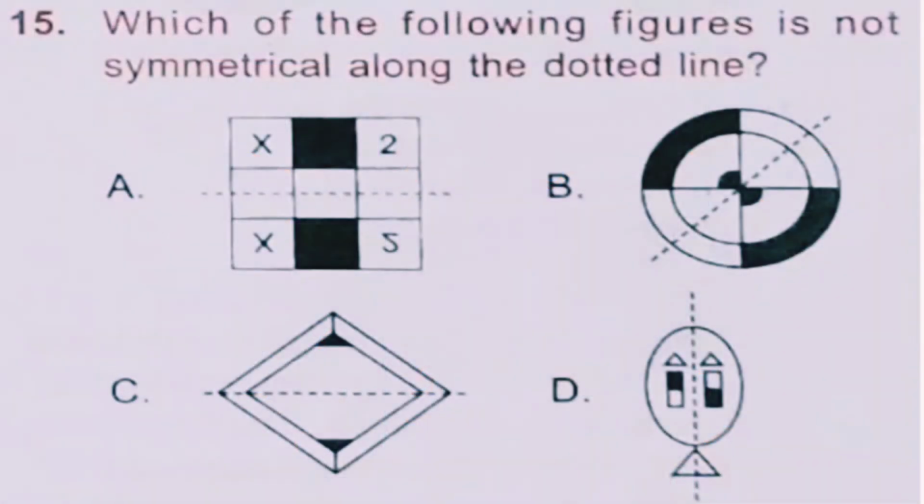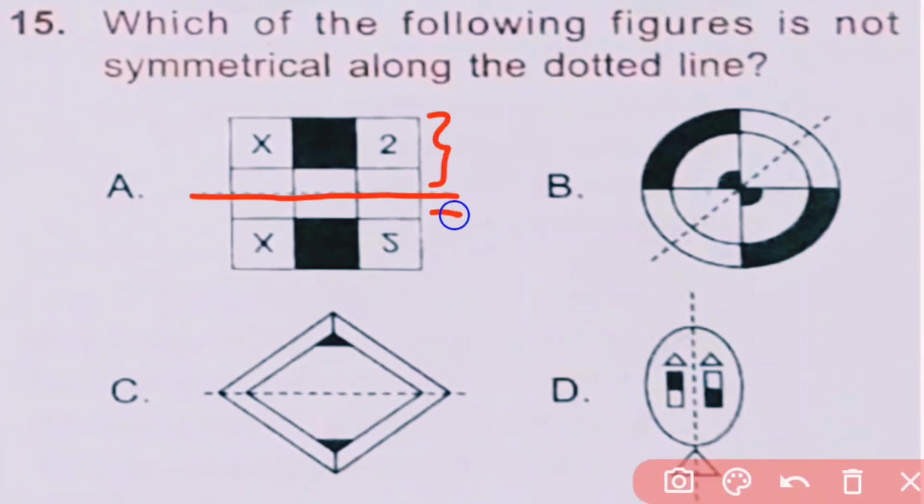Question number 15. Which of the following figures is not symmetrical along the dotted line? So now here in option A, this line makes it exactly similar two parts. In option B, this dotted line makes the two parts exactly similar. In option C also, this line makes the parts exactly similar. But in option D, this line cannot make exactly similar parts because here the shaded part is upside and here downside. So D is not symmetrical. So here D is the correct answer.